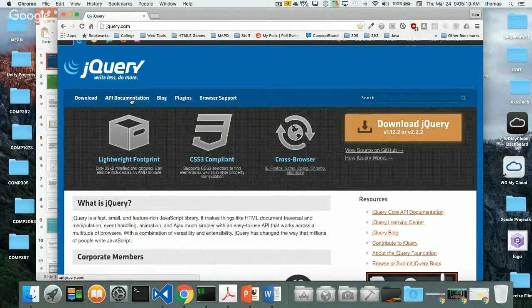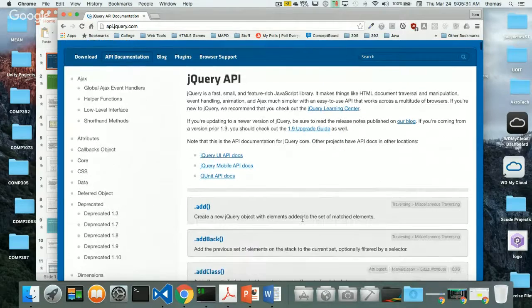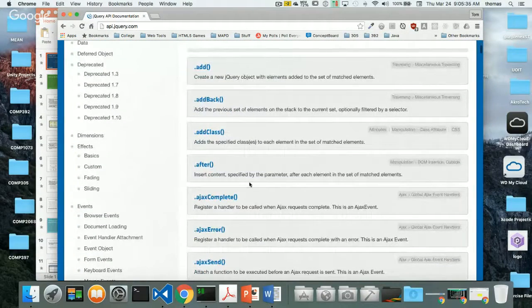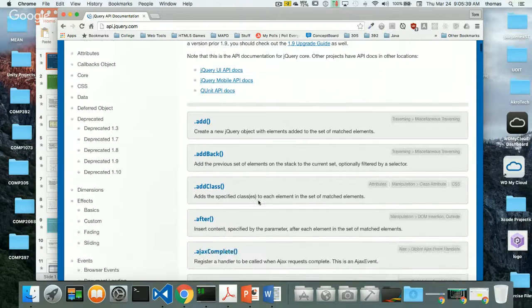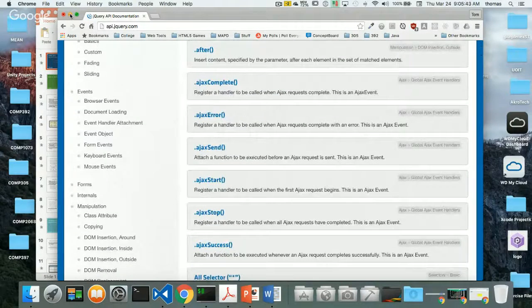So if I go into the API documentation, how to use this, API stands for Application Programming Interface. Think about this as all your methods and your functions that are built into the jQuery library, and it tells you what each of these methods do, right? So this is a really well documented API, like I said. Okay, so that's one of the reasons why we use jQuery.